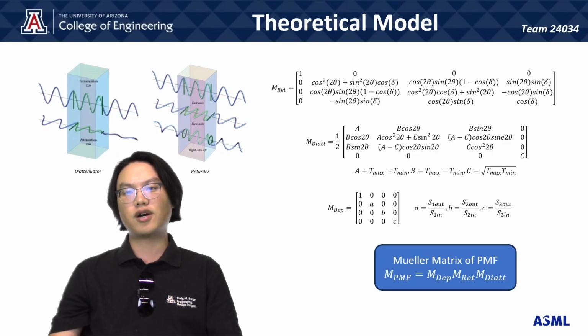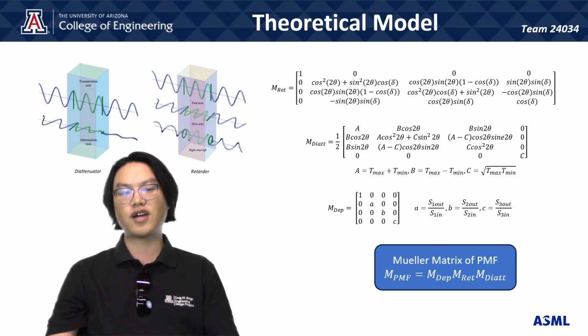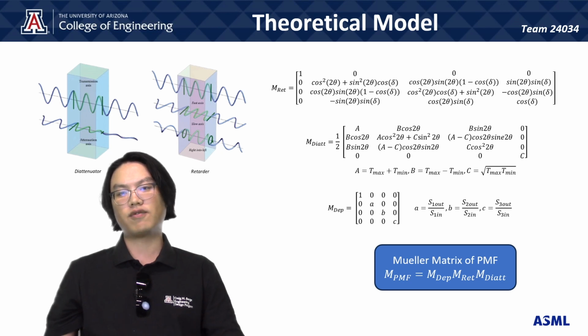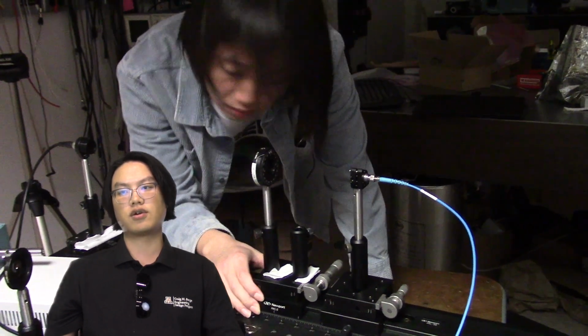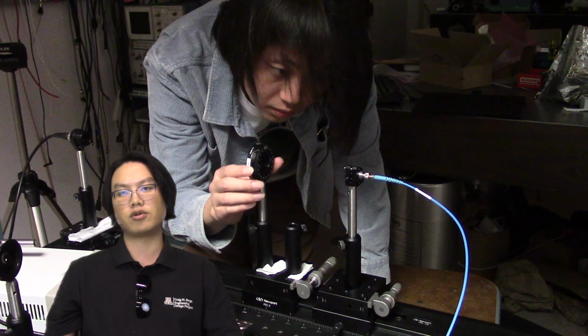The theoretical model describes the light propagation in fiber, which is based on the Stokes vector and the Mueller matrix, which represent the property of the light and the PM fiber respectively, and the interaction of them will help us predict the light output from the PM fiber. We will experimentally measure the property of the PM fiber and adapt those into our theoretical framework, and this allows us to convert our general form into the numerical Mueller matrix.